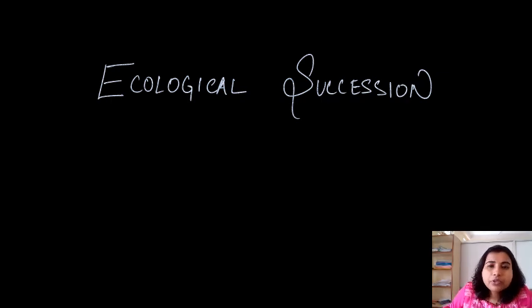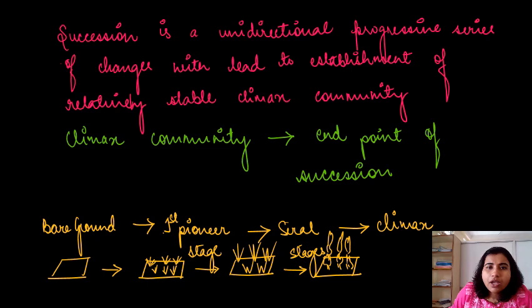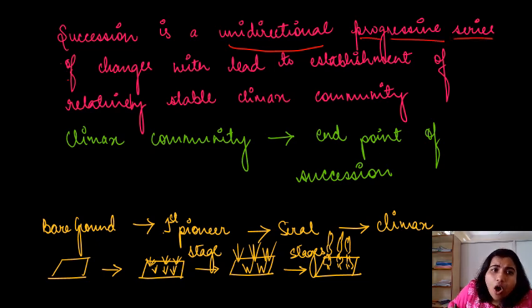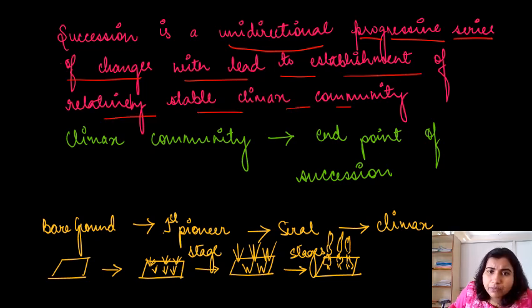Welcome to the class. Today's topic is ecological succession. So succession is what? It is a unidirectional progressive series of changes which lead to the establishment of relatively stable climax community. So succession is basically a unidirectional progressive change.